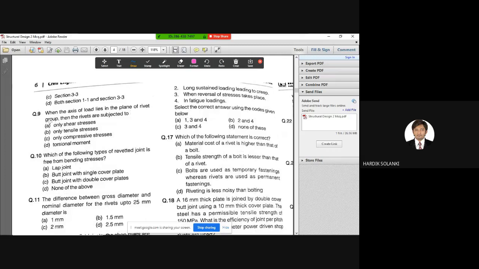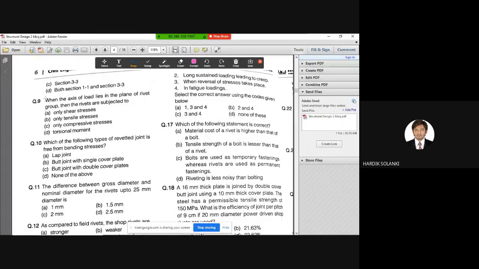Okay. Coming back to the next question, question number 9. When the axis of load lies in the plane of rivet group, then the rivets are subjected to what? Once again, read the questions very carefully. Do not be in a hurry to give answers. The options are: only shear stresses, only tensile stresses, only compressive stresses, and torsional moment.